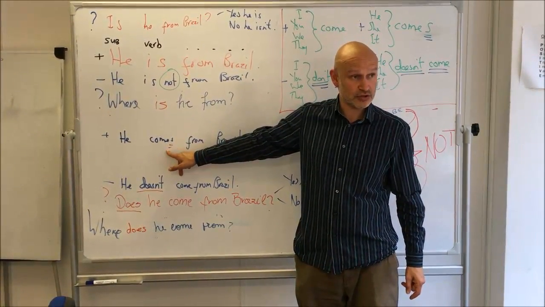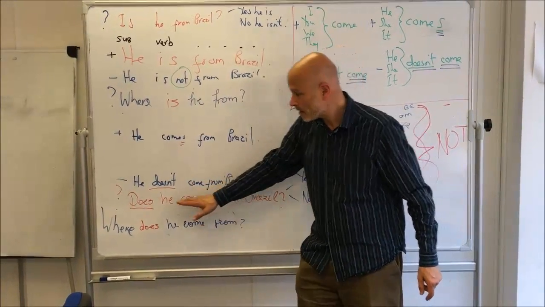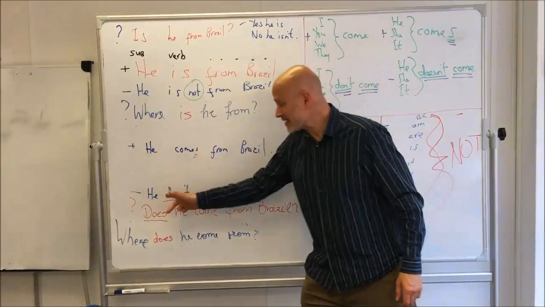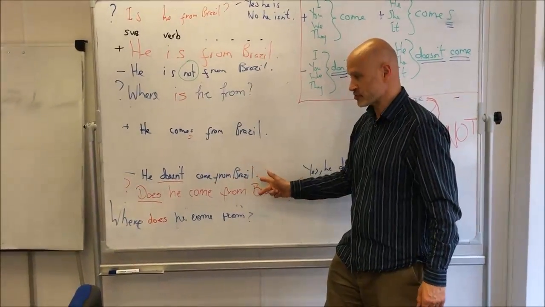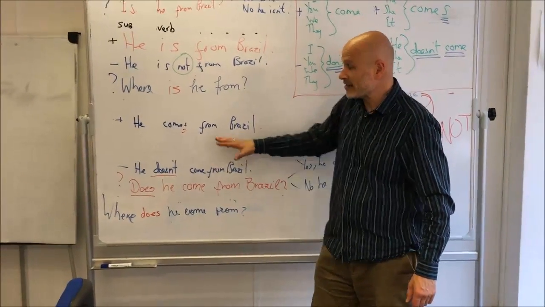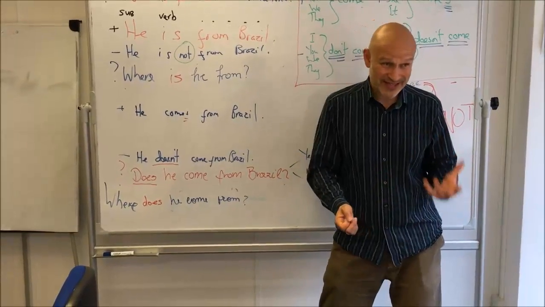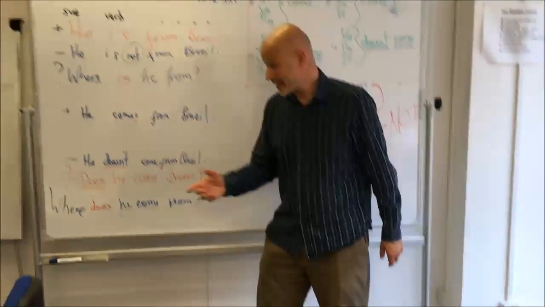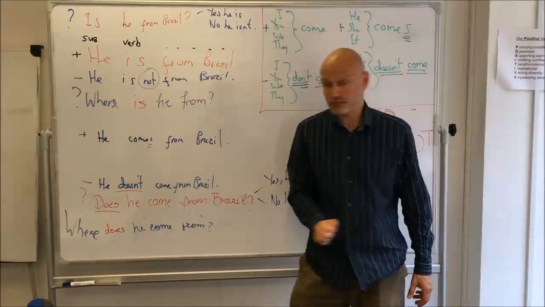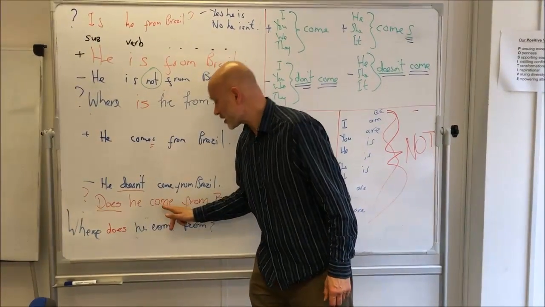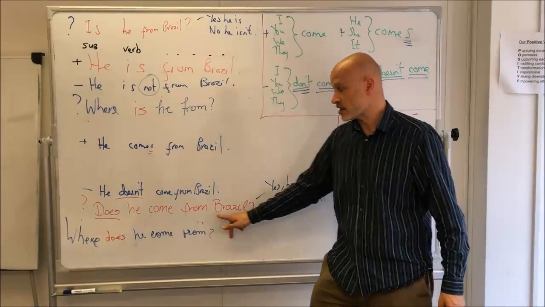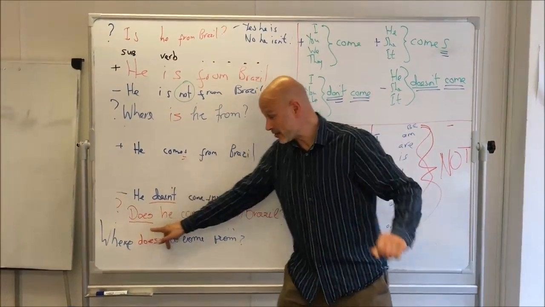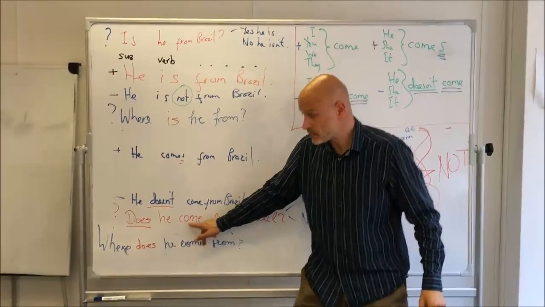verbs change. Okay? So, I don't come from Brazil. He doesn't come from Brazil. And in the question, we do the same. We use the little verb do. So we'd say, do you come from Brazil? Does he come from Brazil? So it's this little auxiliary verb that changes and the main verb stays the same.